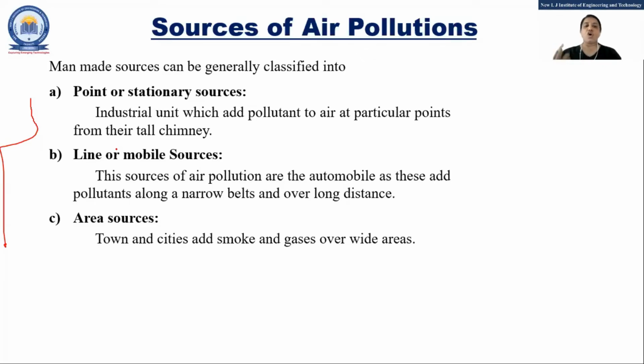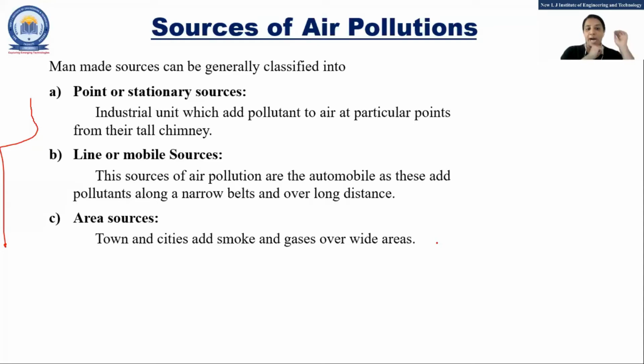Another one is line or mobile. Can anyone give an example of this one? Line or mobile means it covers a long distance. Yes, it is a vehicle. When we are driving a vehicle, either a car or any other, some gases are generated and it is covering some distance, right? So that is called a line or mobile source.